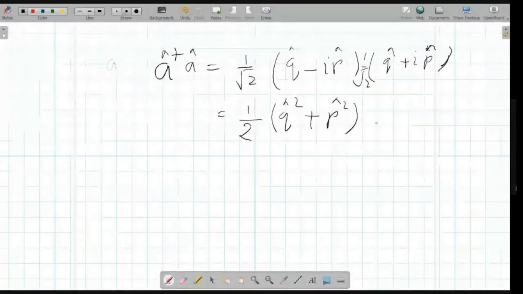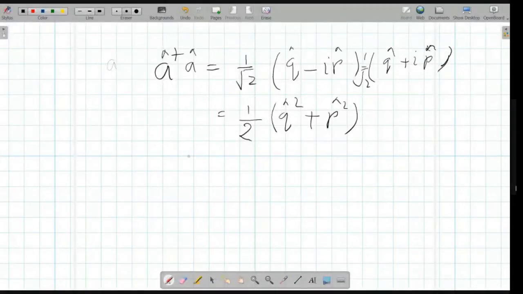No, you will get plus. But you should have a commutator for Q and P, right? There should be another term here, isn't it? I'm forgetting. Okay, leave it.